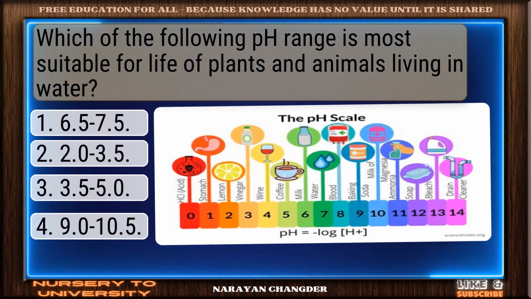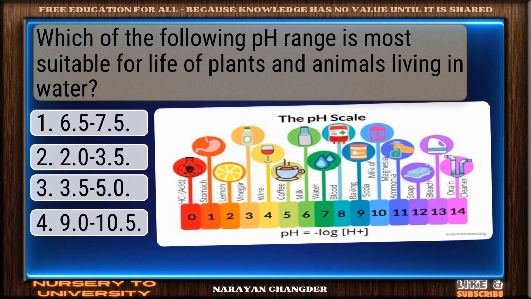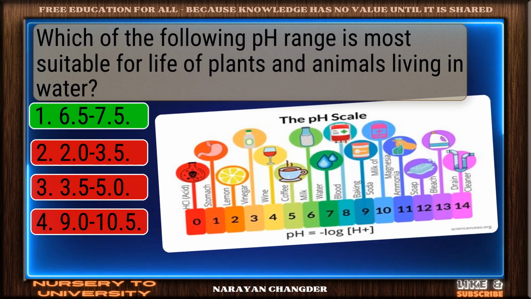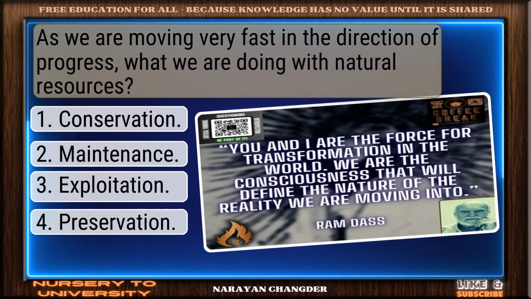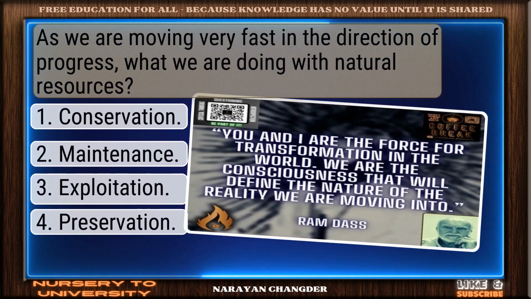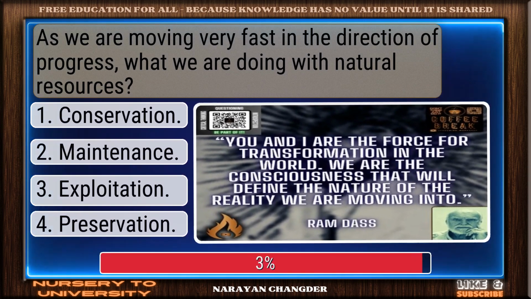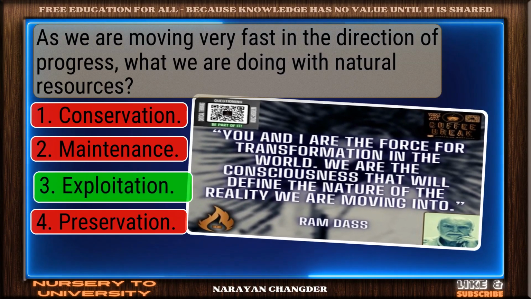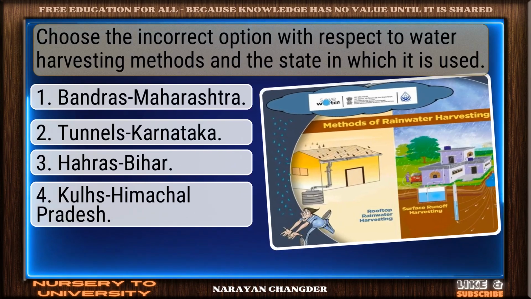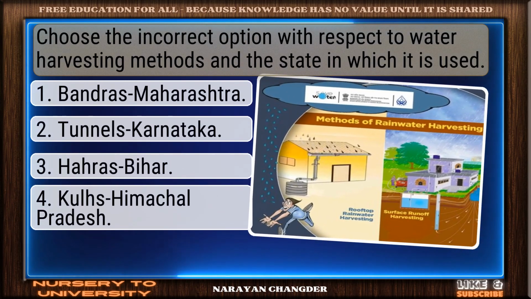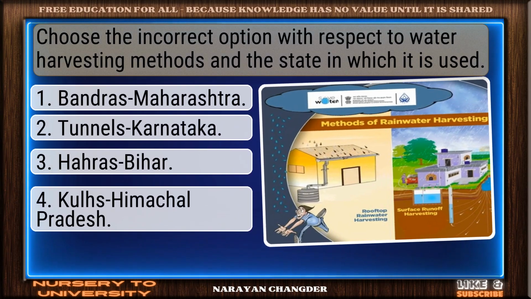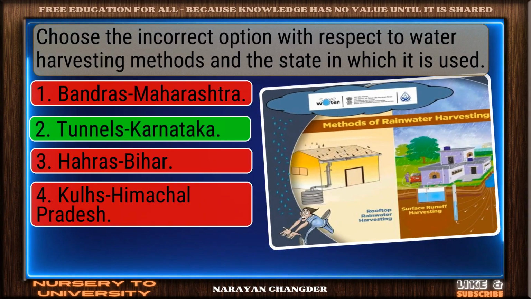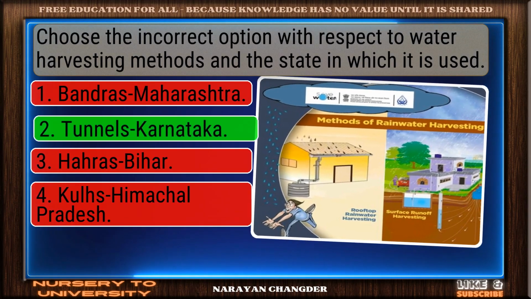Which of the following pH range is most suitable for life of plants and animals living in water? 6.5 to 7.5. As we are moving very fast in the direction of progress, what are we doing with natural resources? Nice selection. Exploitation is correct. Choose the incorrect option with respect to water harvesting methods and the state in which it is used. Excellent. Tunnels, Karnataka is well reasoned.